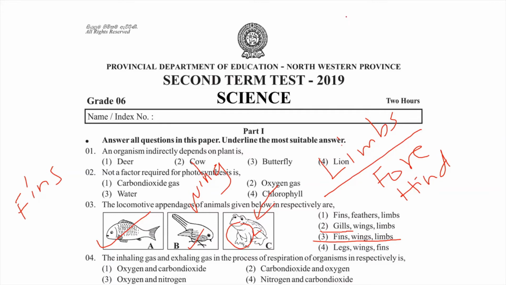Fish breathe in gills. The gills help with breathing. Okay, see the fourth one.